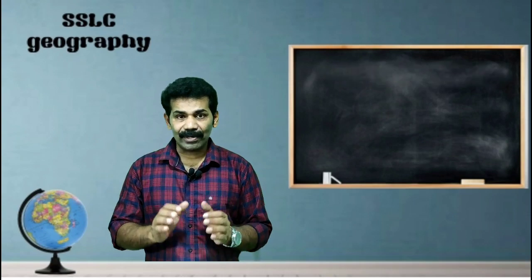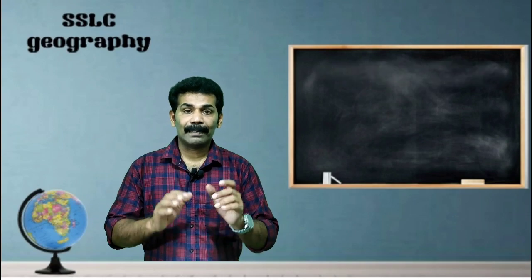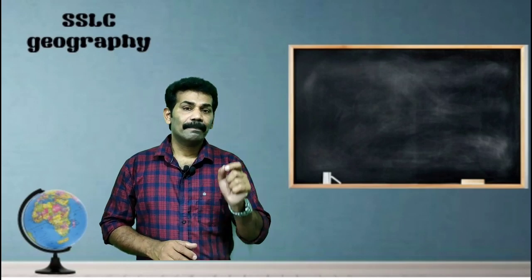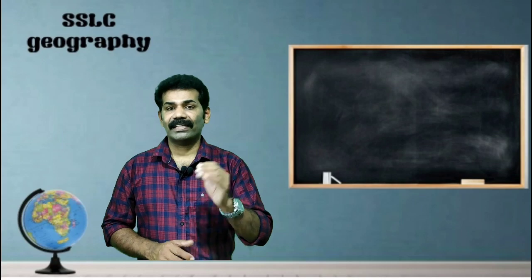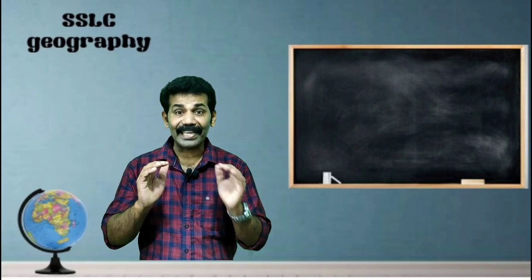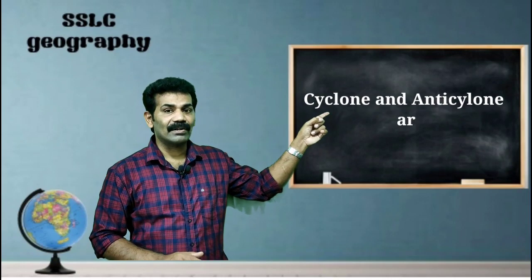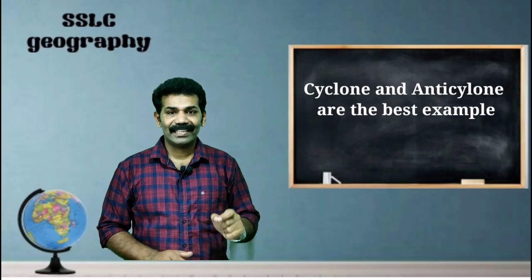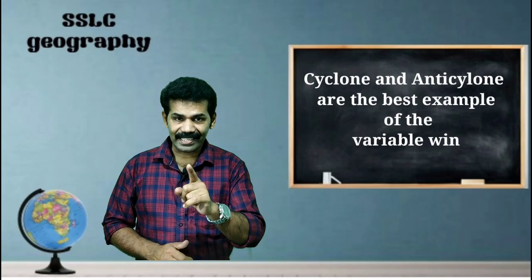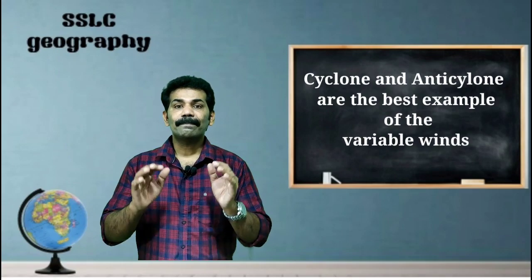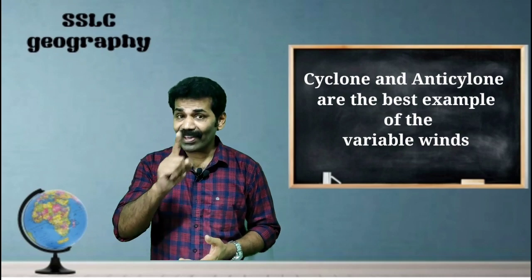It arises from pressure variation in a particular region. So it is known as a variable wind. Cyclone and anticyclone are the best examples of the variable wind.